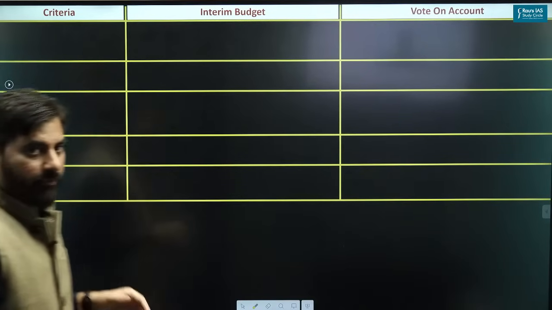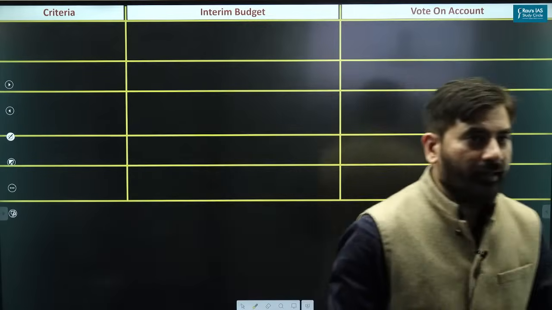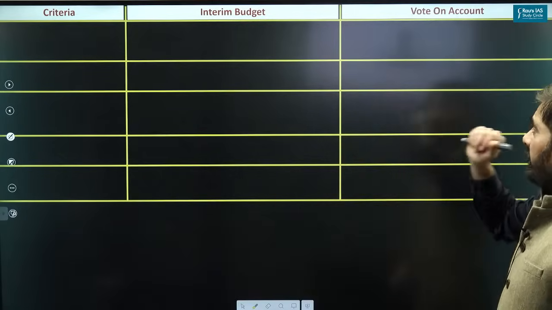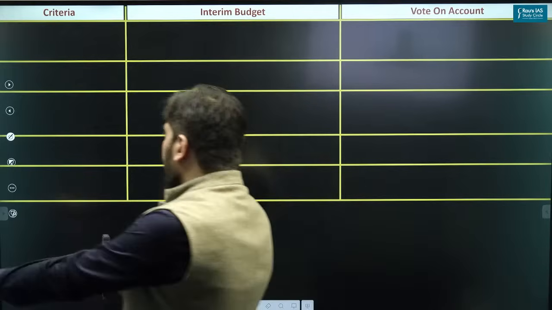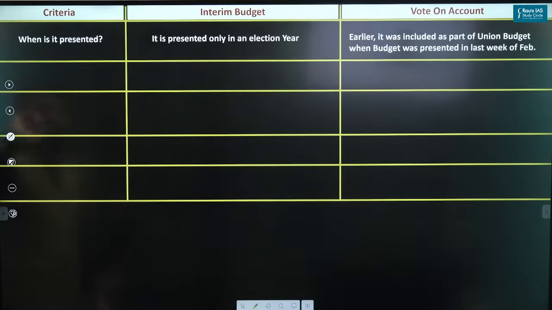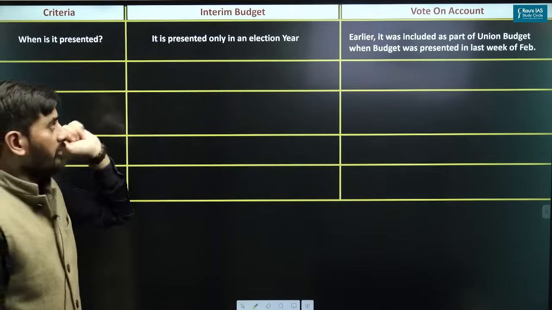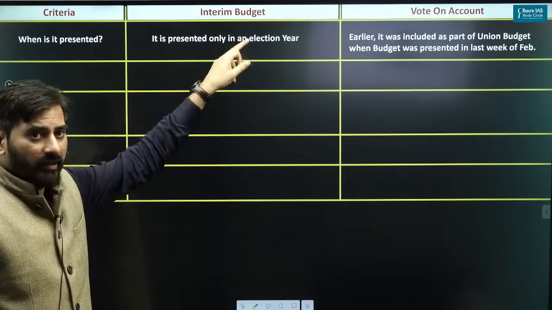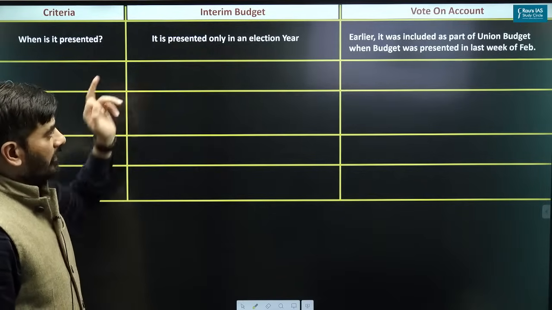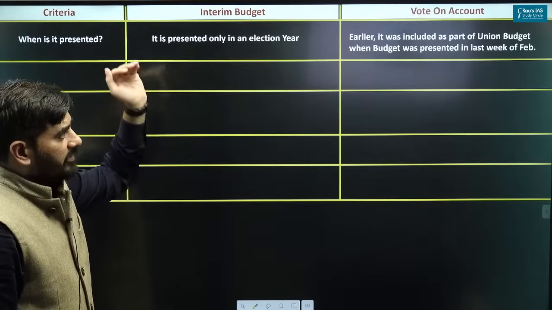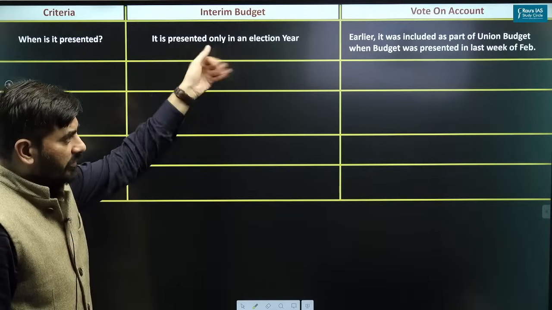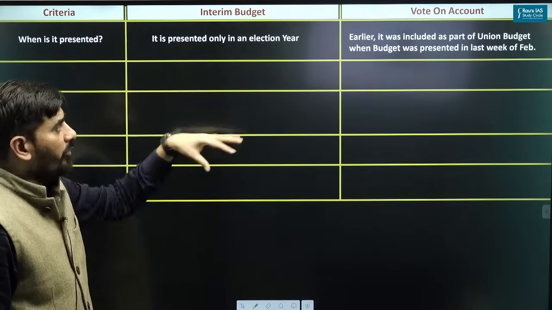Now coming to the next point, that is the difference between interim budget and vote on account. Let's have a quick look at the difference between these two. Interim budget is presented only in an election year, whereas vote on account, earlier it was part of the union budget when the budget was presented in the last week of February.